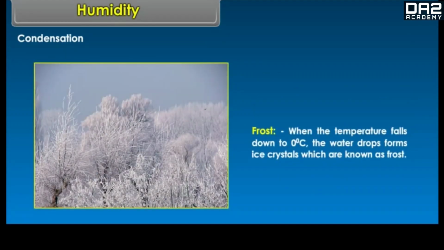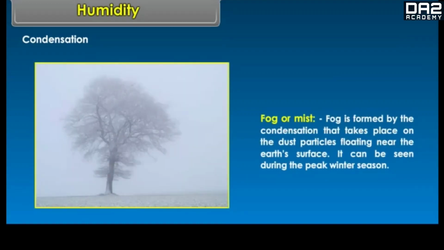When the temperature falls down to 0 degrees Celsius, the water drops form ice crystals which are known as frost. Fog or mist. Fog is formed by the condensation that takes place on the dust particles floating near the Earth's surface. It can be seen during the peak winter season.